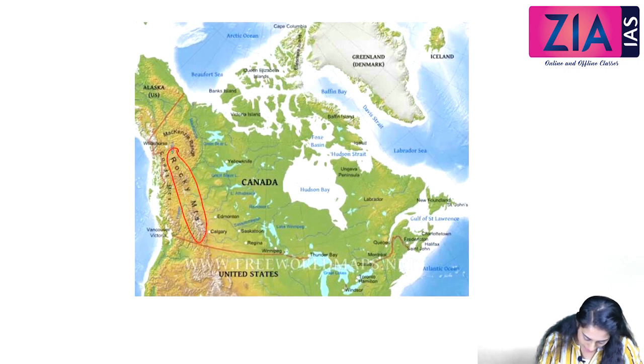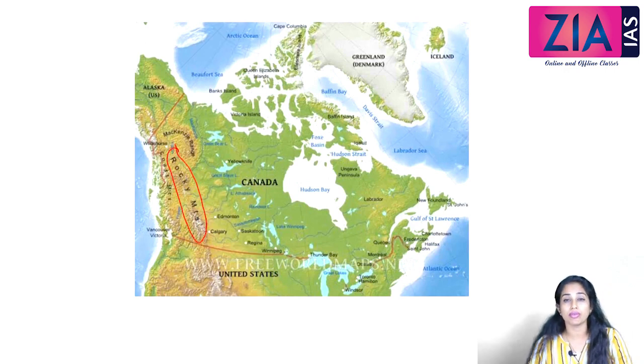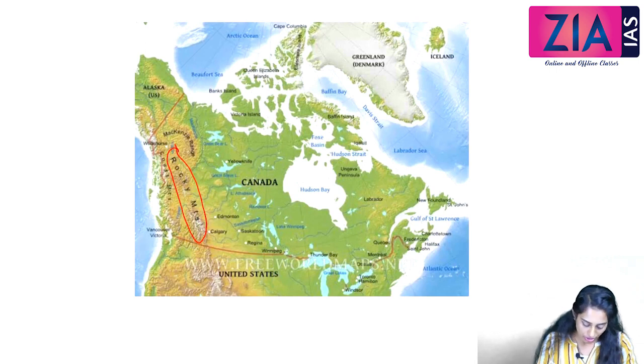We can see the Rocky Mountains. The Rocky Mountains are located towards the western part of the North American continent, and they stretch through almost all the countries in the North American continent. They start from Alaska, part of the US, then come down to Canada, reach the US, go to Mexico, and even move towards different countries in Central America. So the Rocky Mountains are the largest mountain range that passes through different countries. We can see the Rocky Mountains here. We can see the Mackenzie Range.